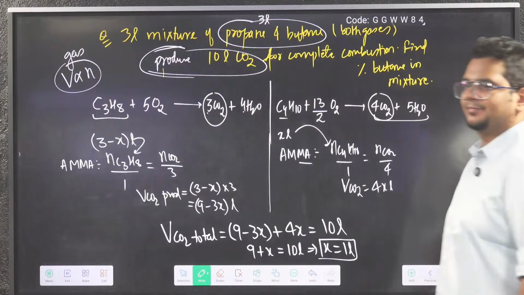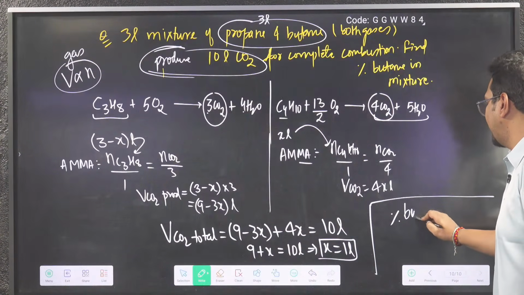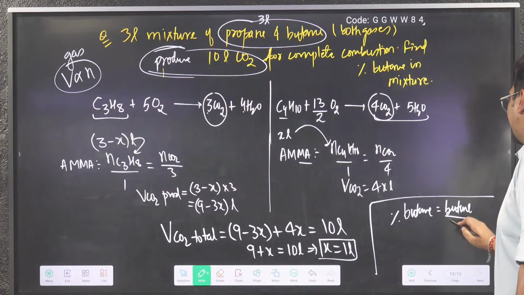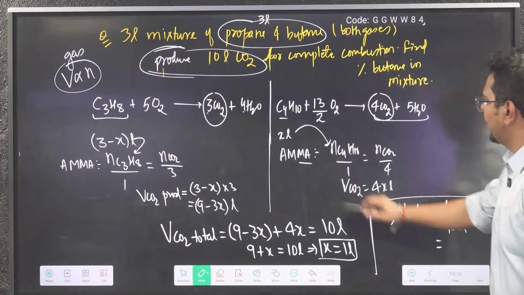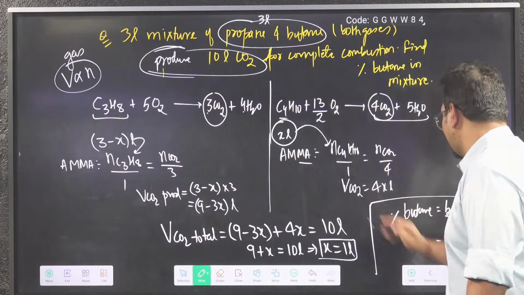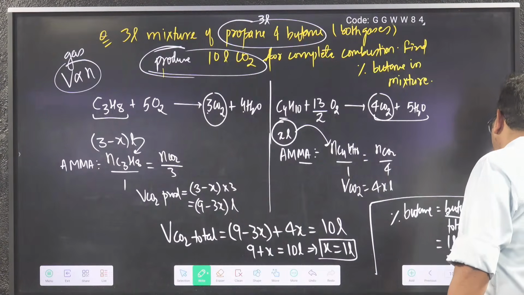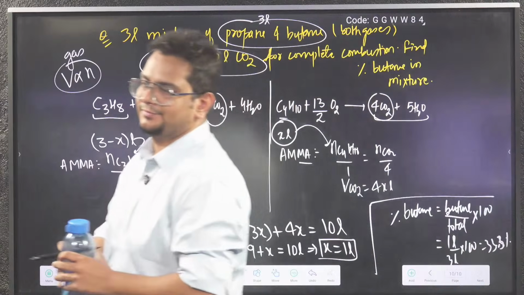Bolo chacha. So can you find the percentage of butane? It is butane by total into 100. Butane X liter, that is 1 liter, total 3 liter, into 100. So 33.33. Same model as the previous question, but with simpler mathematics.